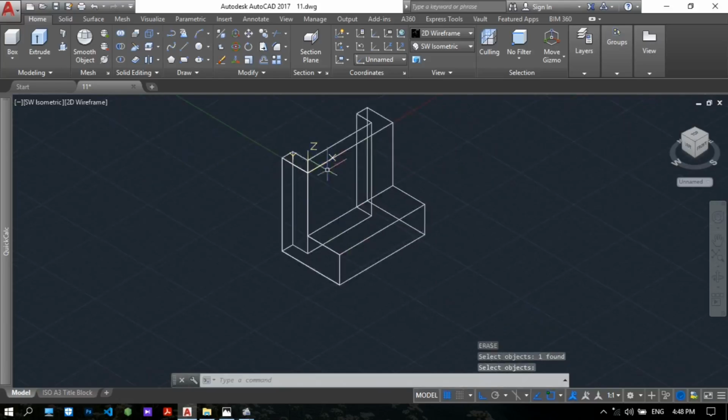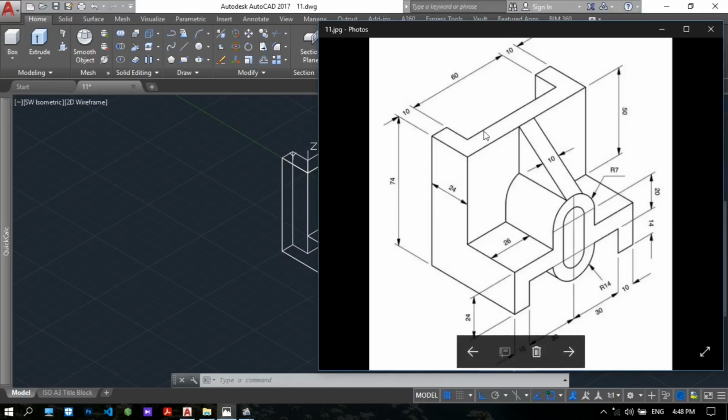Now we get this cut. Now again the cut is 60, 40.